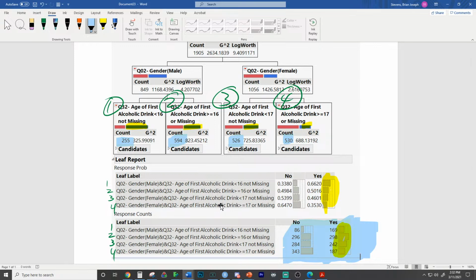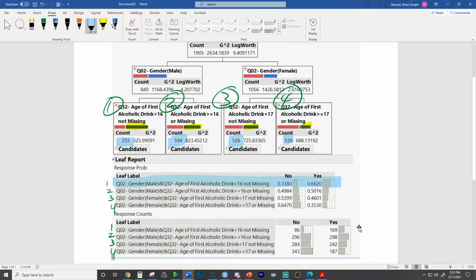Oh, we'll split again right here. We can split again and make the tree even bigger. What do the people look like who are most likely to have broken a bone? The people who are most likely to have broken a bone are going to come from, let's remove some of our highlighting. The people who are most likely to have broken a bone are going to be in this group right here.